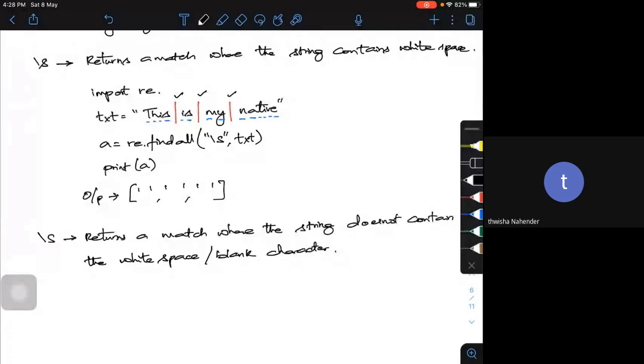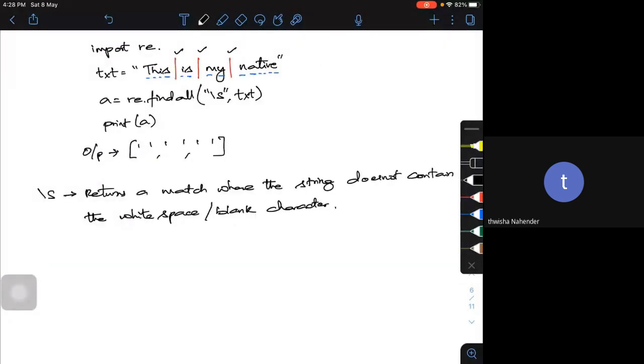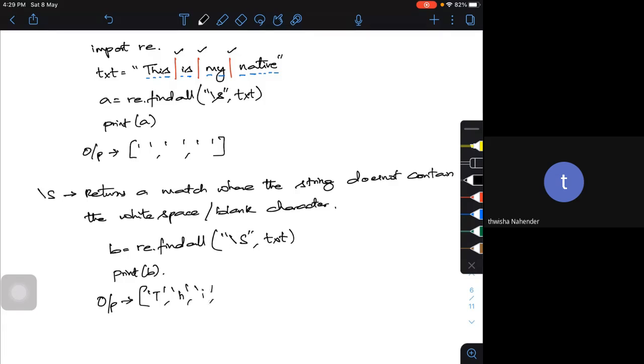If I use b is equal to re.findall, slash capital S, in the text I defined already, and print b, my output will be T H I S, I S, M Y, N A T I V E. All the non-blank characters get displayed.